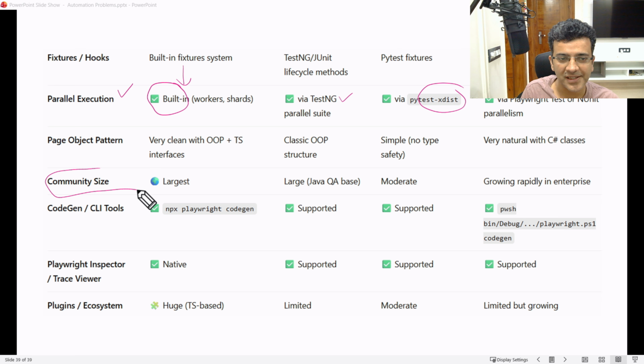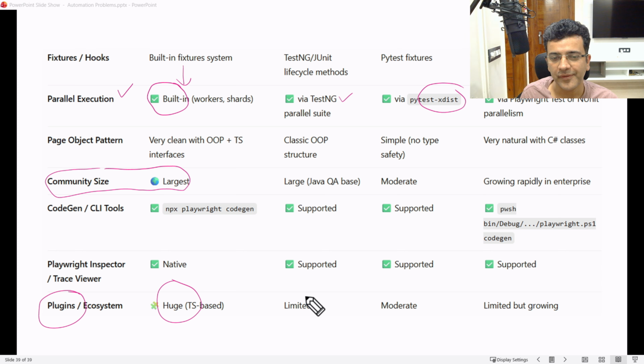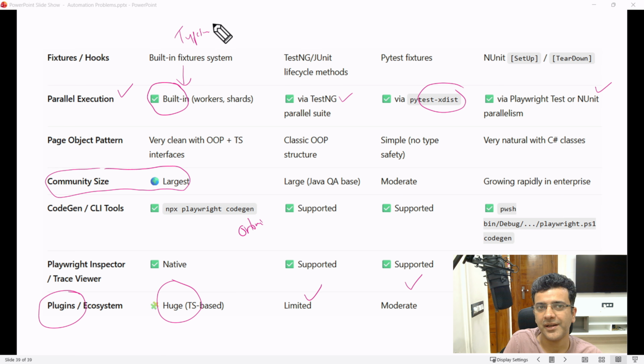Also, the community size is the largest. Because of this, a lot of plugins are built here. But if you see Java, I'll show you on their site as well, there are fewer plugins that people are creating. For example, I'll show you one from Pramod Yadav. He has created something called Autonomy report, and many people are creating such things, because most of the people are using TypeScript.